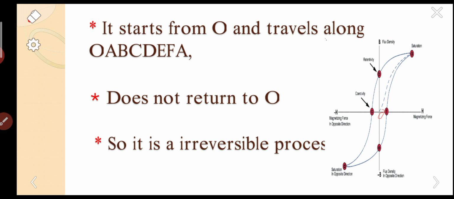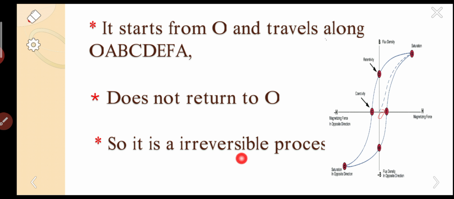The graph has started from O and travels along O, A, B, C, D, E, F, A. It does not return to O. It ends at A. So it is an irreversible process.